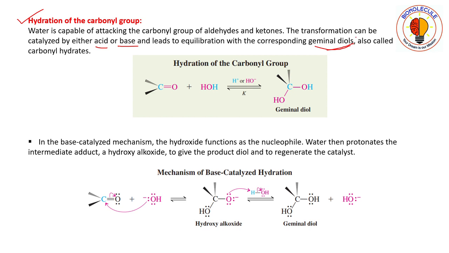Geminal diols are diols in which the two hydroxy groups are on the same carbon atom. So here you can see that the first hydroxy group and second hydroxy group are on the same carbon, so geminal. And since it contains two hydroxy groups, diol, so geminal diol, also known as carbonyl hydrates. So here you can see the carbonyl group and water forming geminal diol.